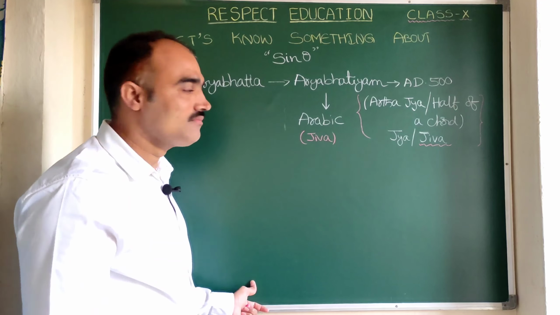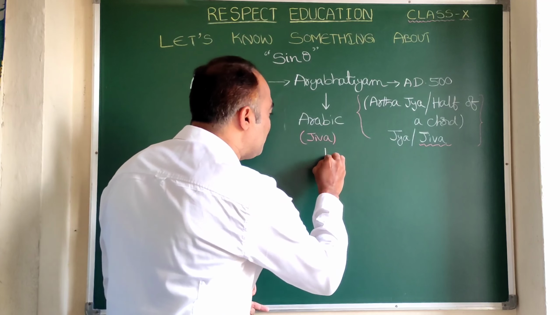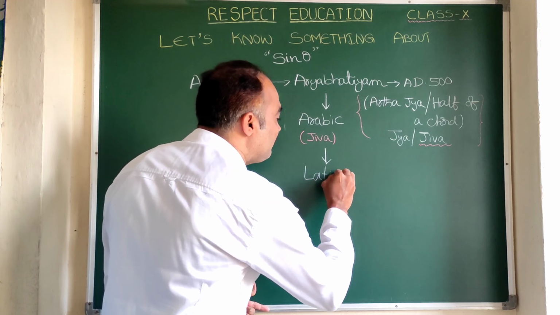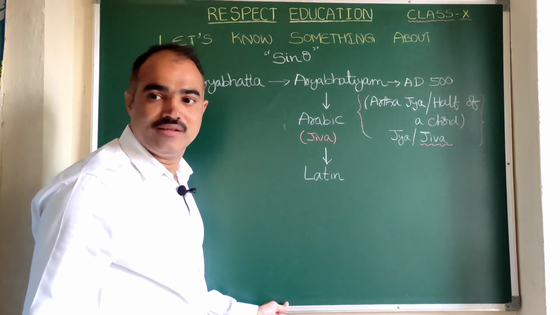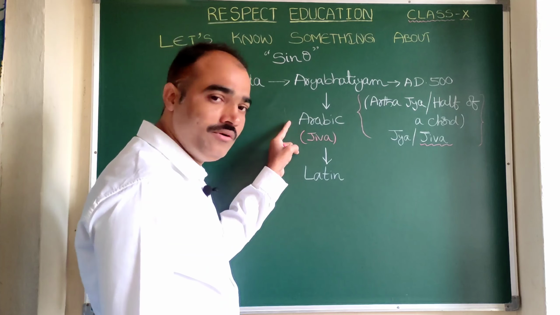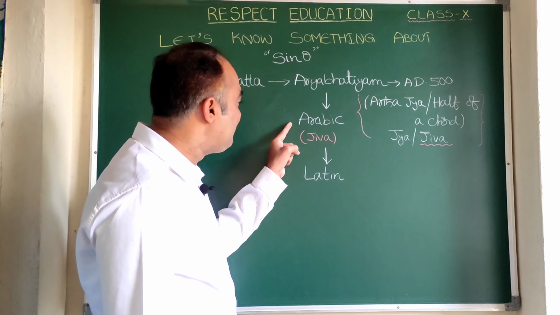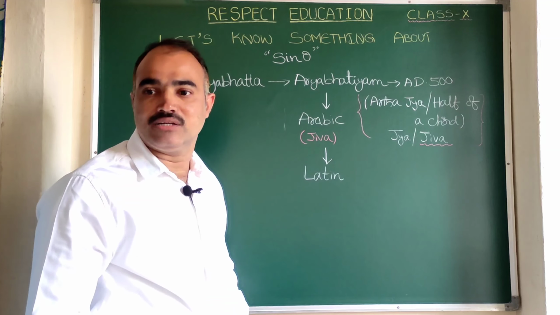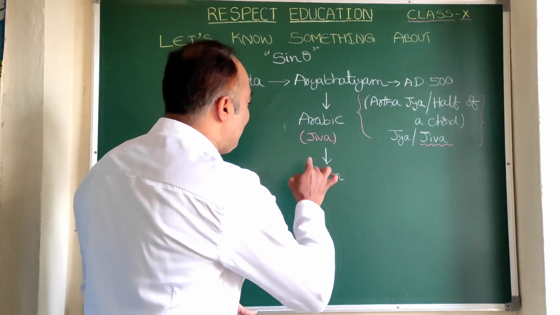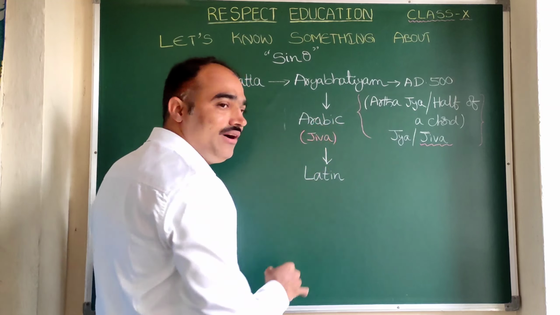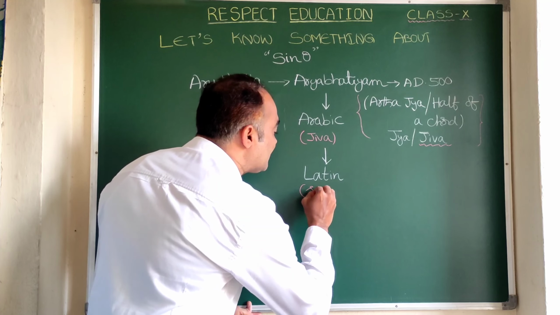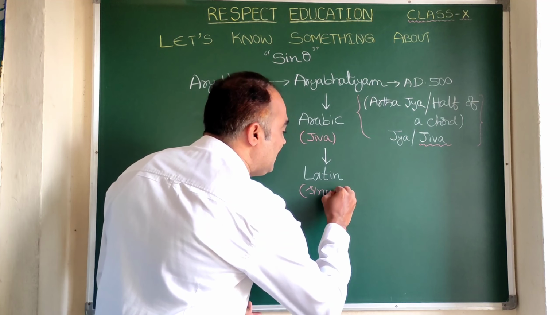Later on, this Arabic book was translated into Latin. Is it clear? So first Aryabhattiyam was translated into Arabic, and again from Arabic it was translated to Latin. While translating into Latin, what happens here? This Jiva turns into a word called sinus.